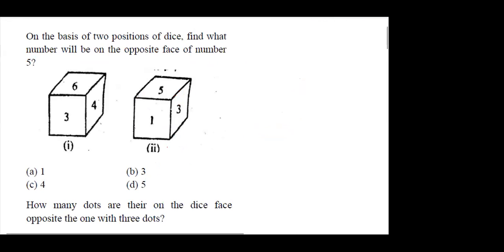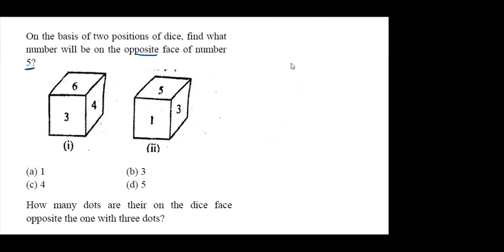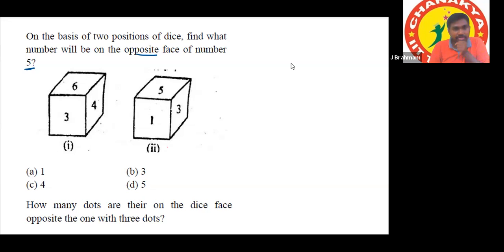Here the question is, on the basis of 2 positions of dice, find what number will be on the opposite face of number 5. First decide whether 1 number is common or 2 numbers are common. 1 number is common. What is that common number? 3.